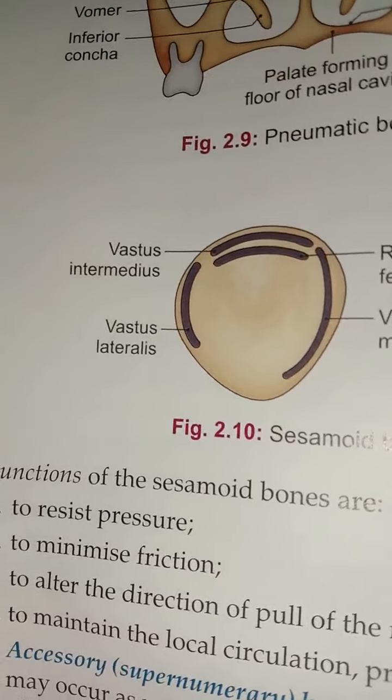Then the functions of the sesamoid bone. Here you can see the functions. It resists pressure, it minimizes friction, it alters the direction of the pull of the muscle, and it maintains the local circulation. So that is called the sesamoid bone.